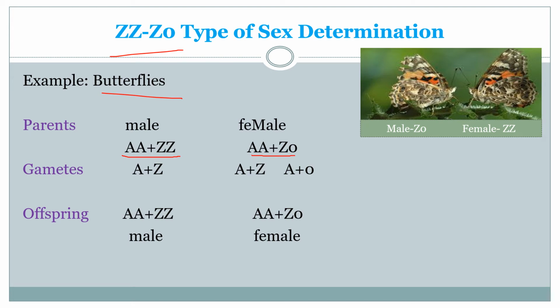So the gametes produced will be A plus Z in case of the males, and the female produces two different kinds of gametes, that is A plus Z and A plus 0. If AA plus ZZ is there, the offspring are considered to be male, and if AA plus Z0 is there, the offspring are considered to be female. So these are the two examples for female heterogamety of sex determination.